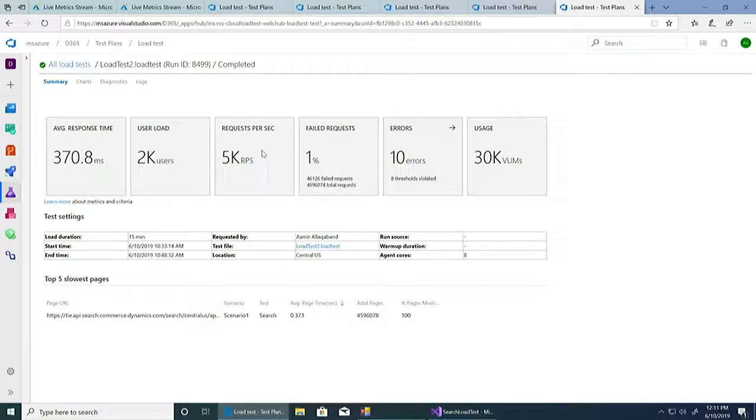For context again, Google averaged about 3,800, and that is all of the US, all web searches made by all humans in the US. If you add Google and Bing and others, this is close to what we're achieving here for a single cloud scale unit in number of requests. And we had less than 10 errors when we were really stress testing the system. That goes to show the kind of investments we're making in scalability of search.